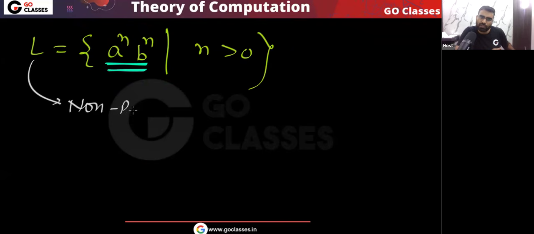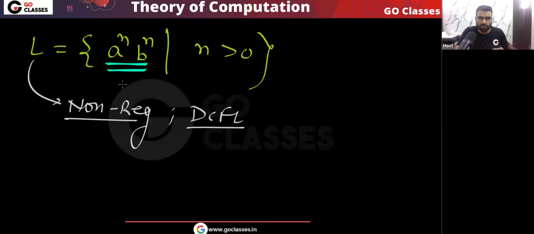So in that case, you will say that this is a non-regular language, but this is a DCFL, a deterministic context free language, because we can create a DPDA for this language. What we will do is push one A for every A, and then for every B, we will pop one A. Yes or no? So very simple. This is a DCFL, but non-regular if there is no upper bound on n. Okay. Now let's move on.